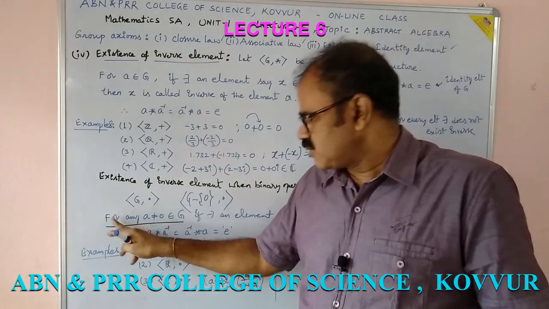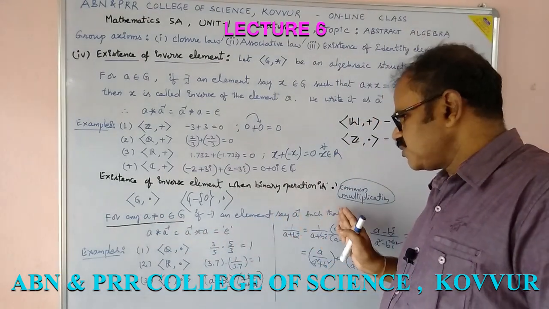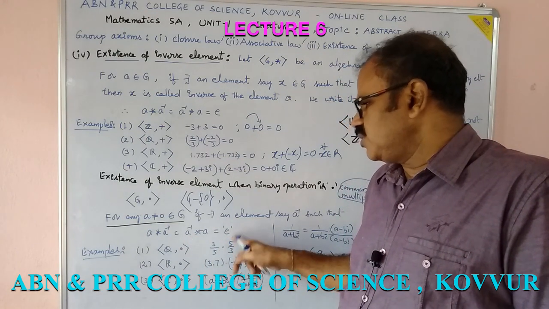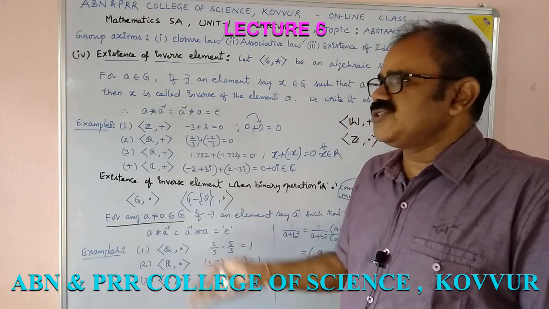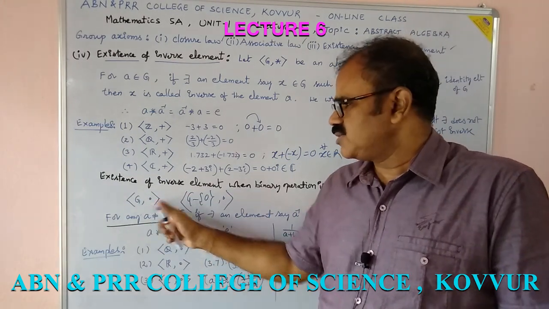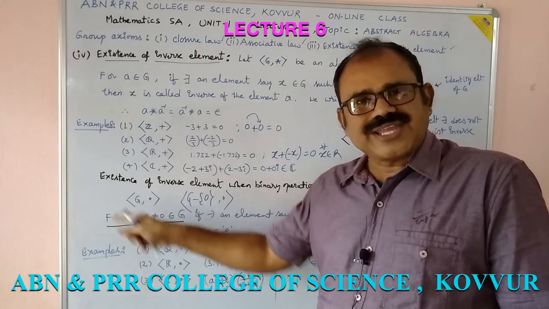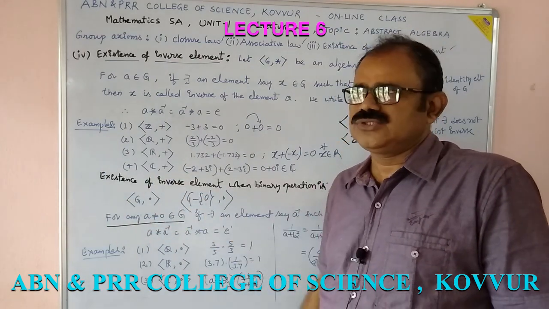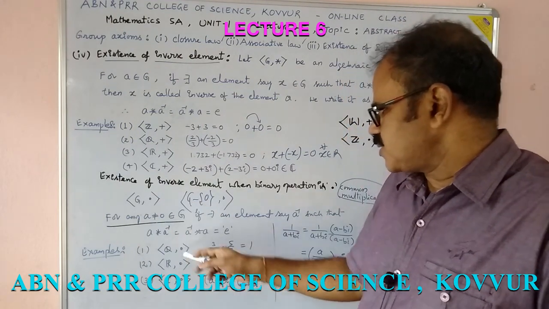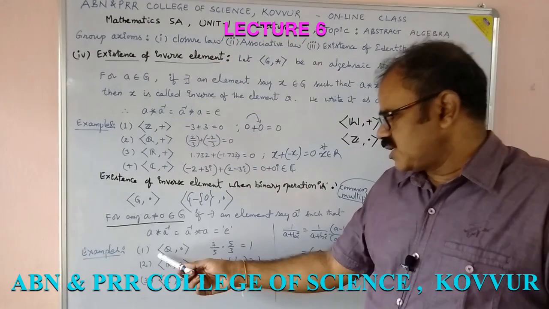For any non-zero element A belonging to G, if there exists an element A inverse such that A star A inverse is equal to A inverse star A is equal to E, then we say every non-zero element is invertible. Then we can say G dot satisfies the inverse axiom. Group and all these things we shall discuss later. Let us consider Q dot.